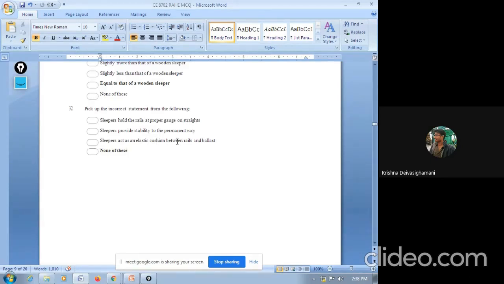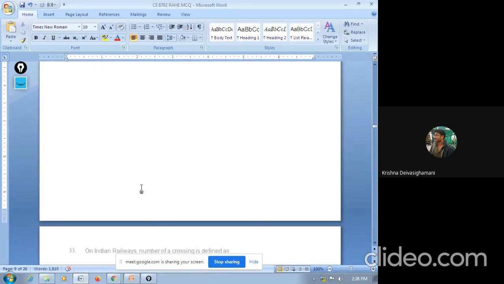Sleeper acts as an elastic cushion between rails and ballast. So we know all three options are correct, so there is no wrong statement among them. So the answer is none of these. These three are the main functions of sleepers, so definitely there will not be any mistake. So the answer is none of these.